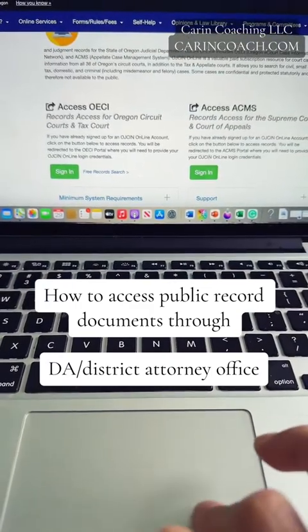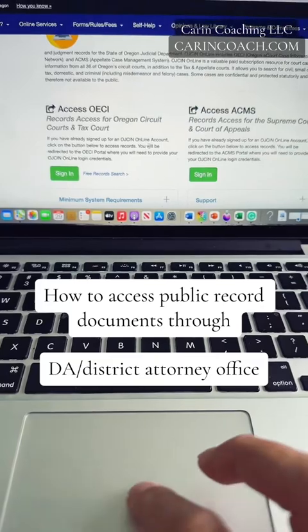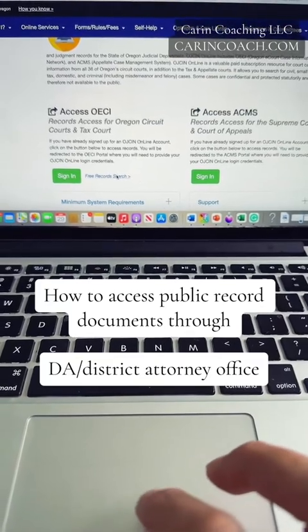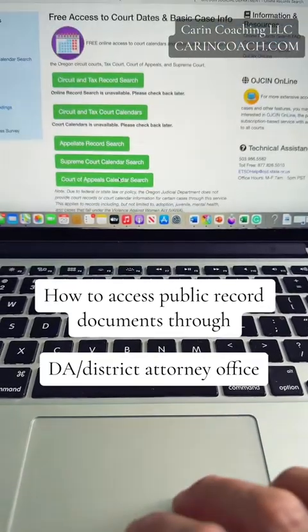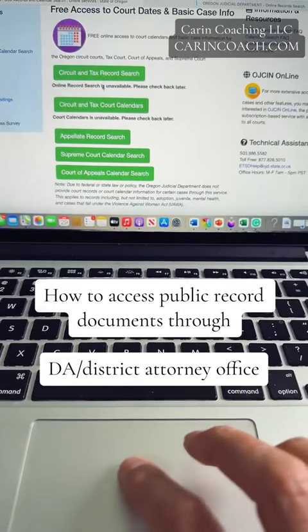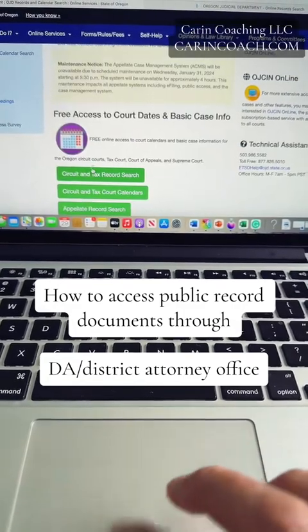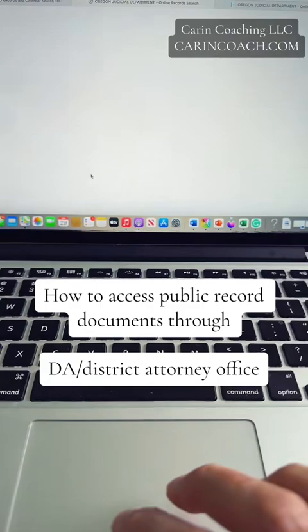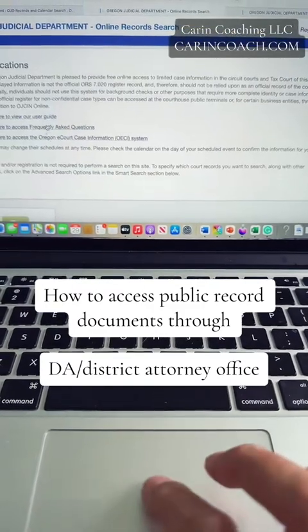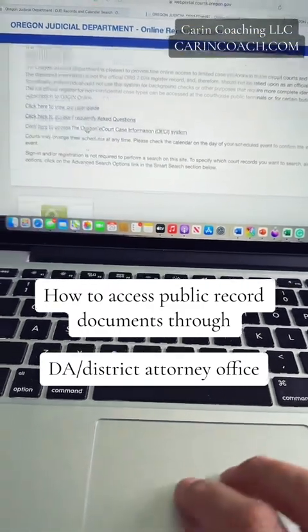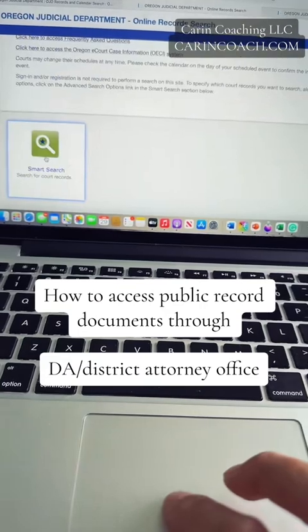You would scroll down and get to free record search. This is for people who have a sign-in, who work in court systems or lawyers, but you're just going to go to free record search. And then you're going to go to, let's go to circuit. Here's going to be frequently asked questions that we can go over at a different time, but what you're really looking for is a smart search.